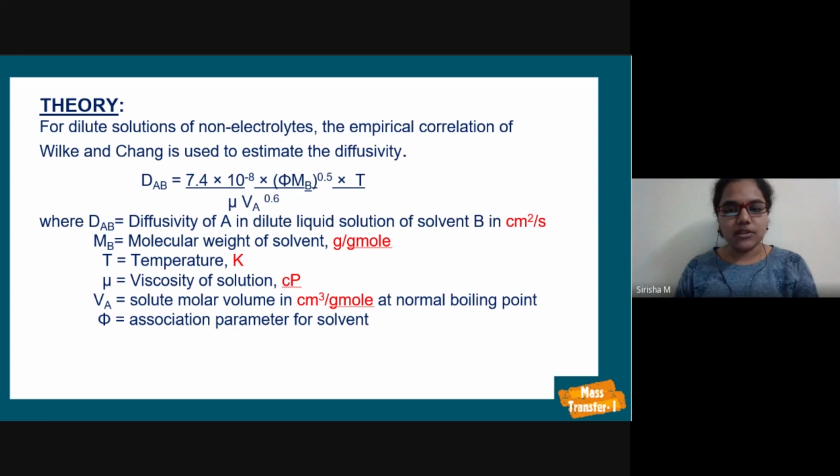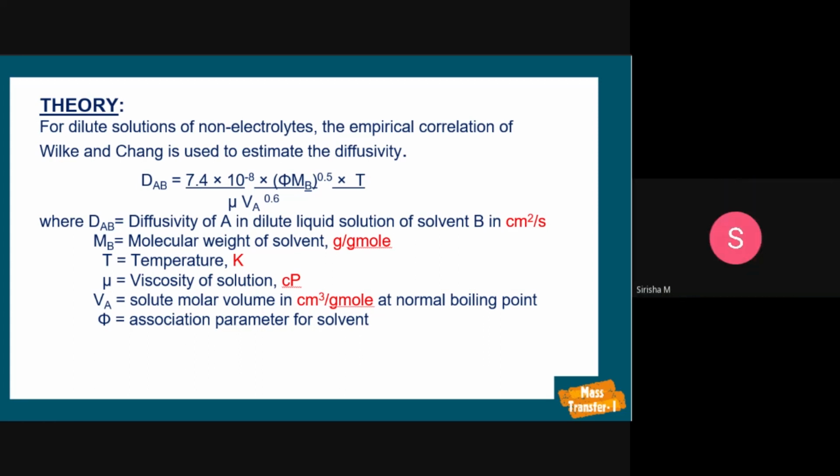V_A power 0.6, where D_AB is diffusivity of A in dilute liquid solution of solvent B in centimeter square per second. M_B is molecular weight of solvent in gram per gram mole. T is temperature in Kelvin. Mu is viscosity of solution in cP. V_A is solute molar volume in centimeter cube per gram mole at normal boiling point. Phi is association parameter for solvent.